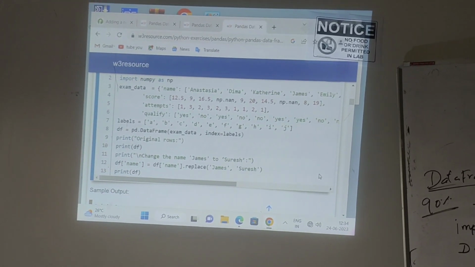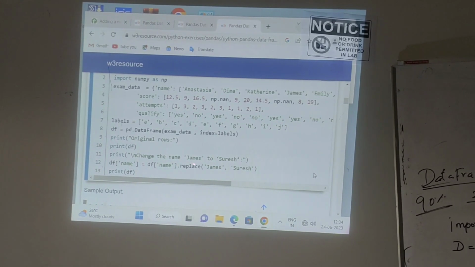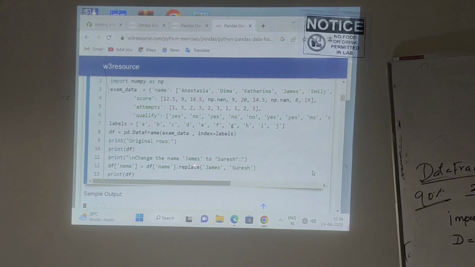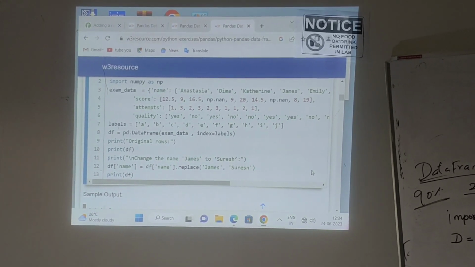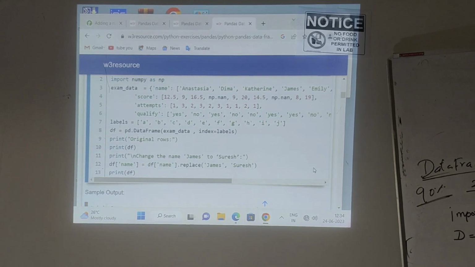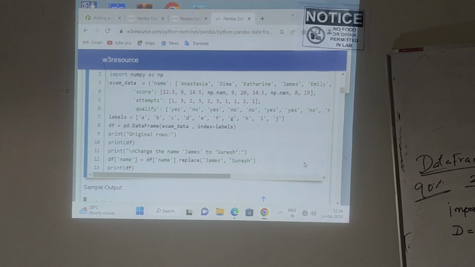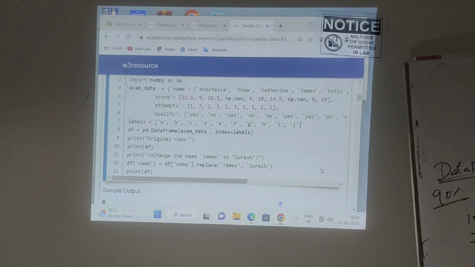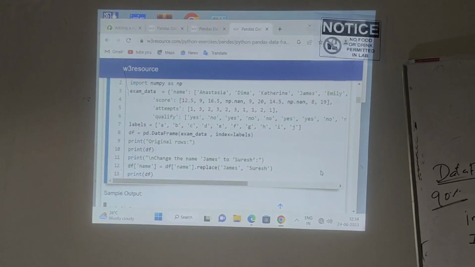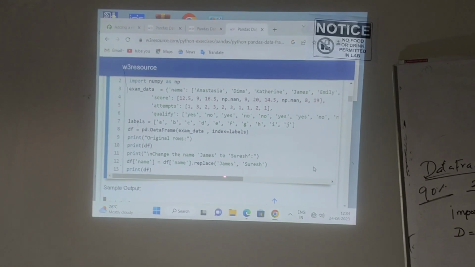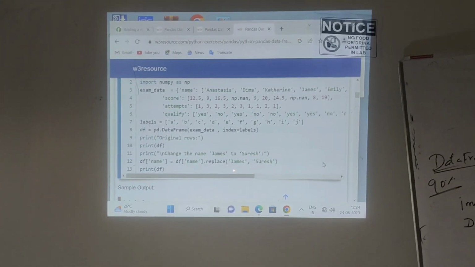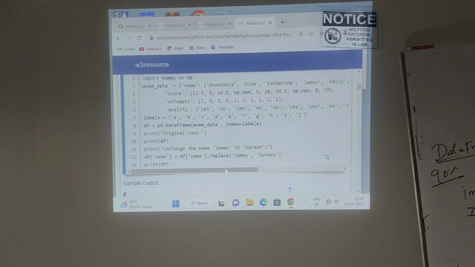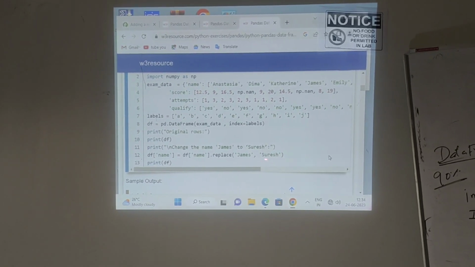Next, what am I going to do now? I will replace a particular value. Here, I will use the replace function. If I want to replace one complete column or complete row, I will use the map function. If I want to replace only one element, or one or two elements, I will use the replace function. Understand? So here dot replace means I will replace a value by another value.